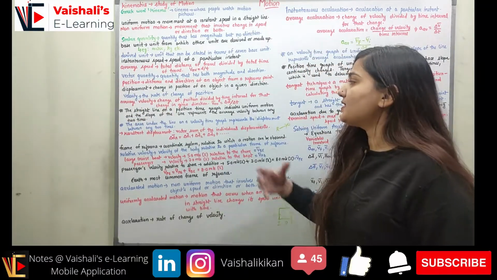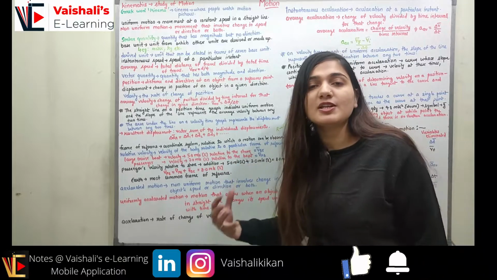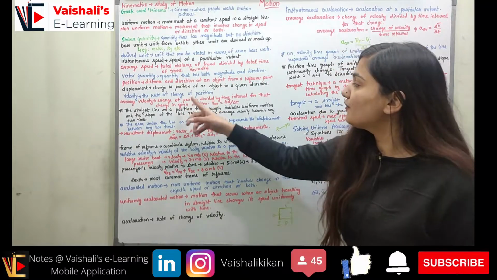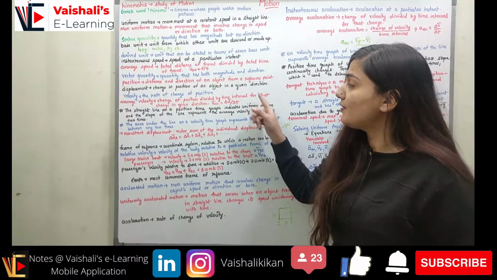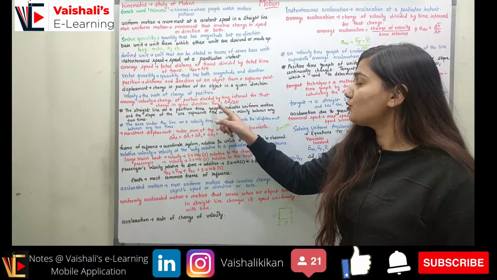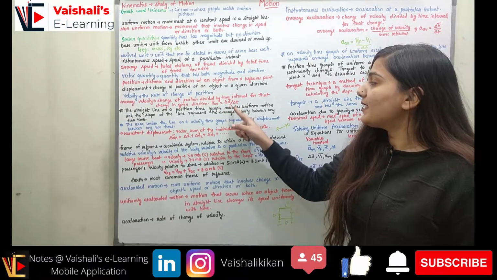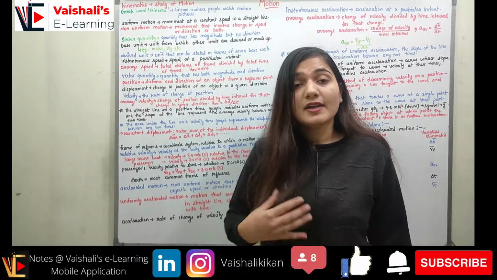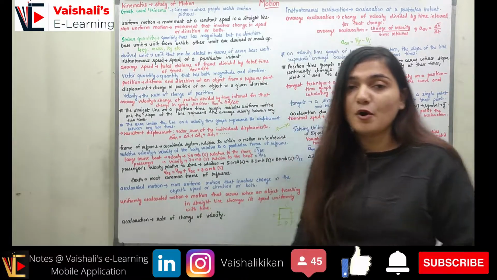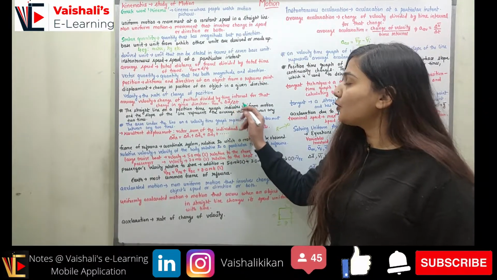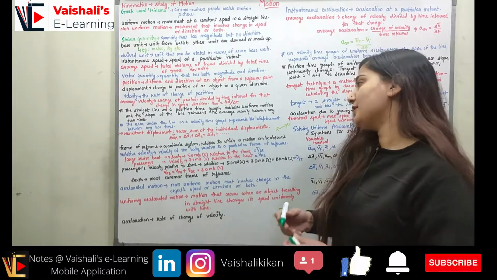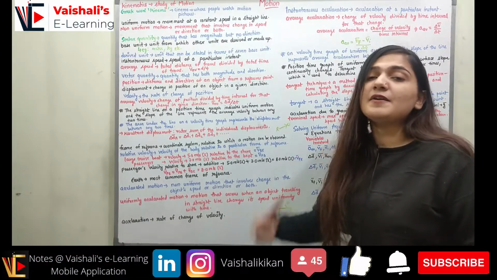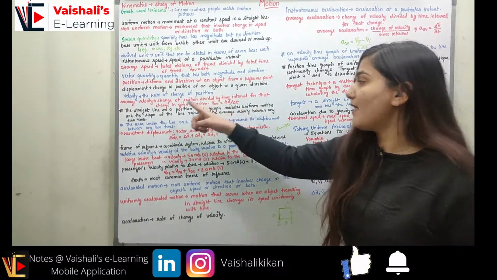The velocity. Velocity is the rate of change of the position. When the position is changing at a particular rate, we call it velocity. Average velocity is the change of the position divided by the time interval for that change in position, right? So here V average can be written as delta D upon delta T. When we talk about the average velocity, we talk about the displacement from a particular point and the total time taken from that point to another point. So if a person is moving from one position to another position, its displacement divided by the total time he took is the average velocity.